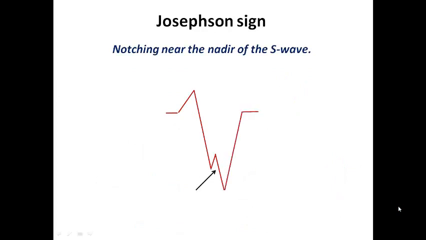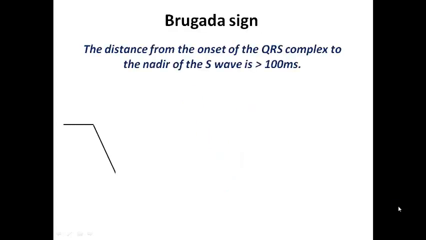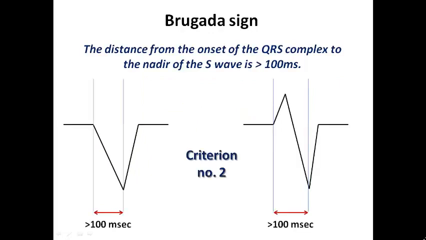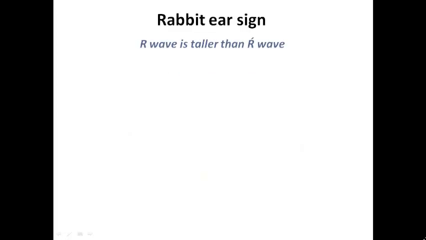There is another sign in the VT called Josephson sign, which is notching in the downstroke of the S wave near to the nadir of S wave. And there is another thing called the Brugada sign, which is a distance from the onset of the QRS complex to the nadir of S wave of more than 100 milliseconds. It is nearly the same as the second criterion, and if it is more than 100 milliseconds at the time, we consider it suggestive of ventricular tachycardia. So this is Josephson sign, and this is Brugada sign. And so Brugada sign is nearly the same as criterion number 2 in the Brugada algorithm.